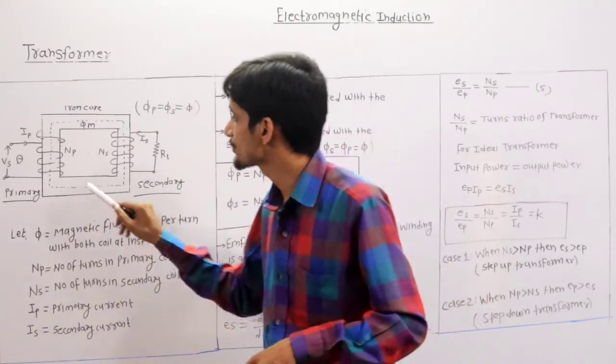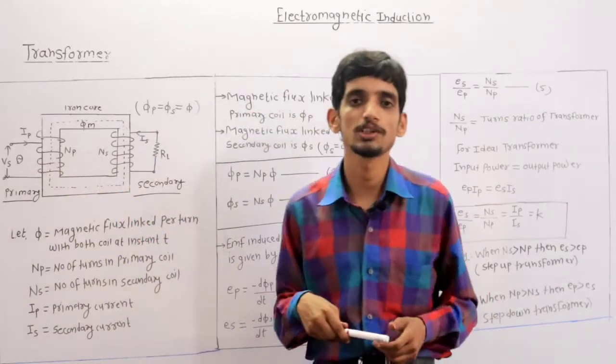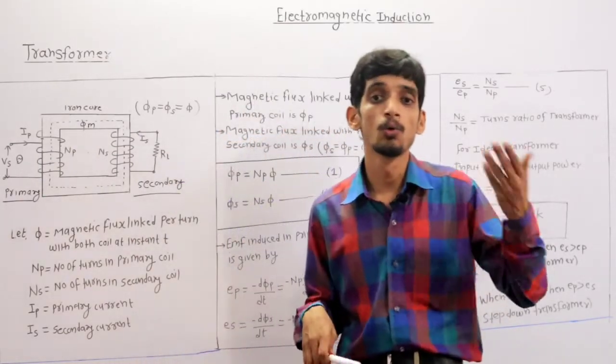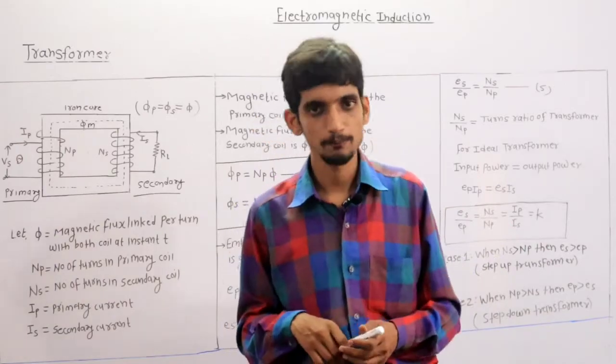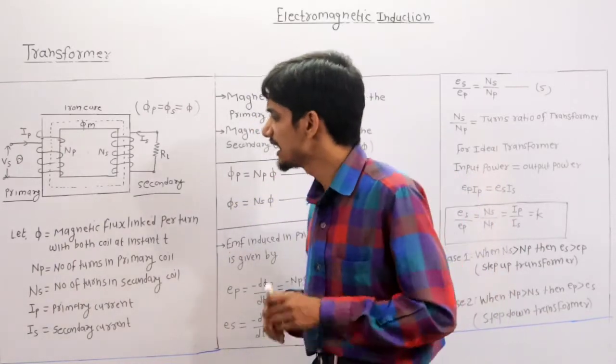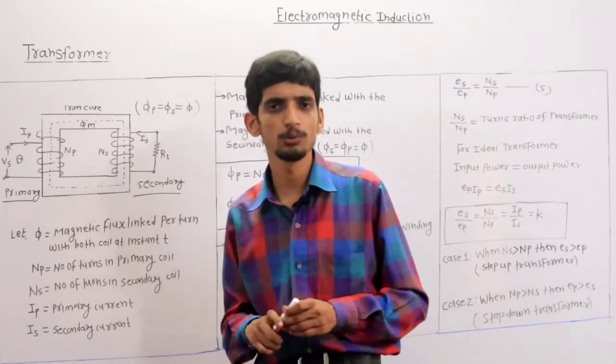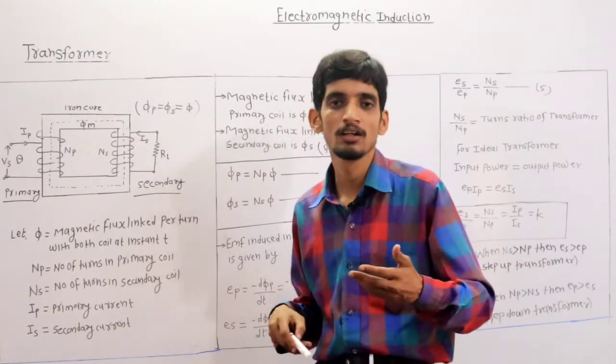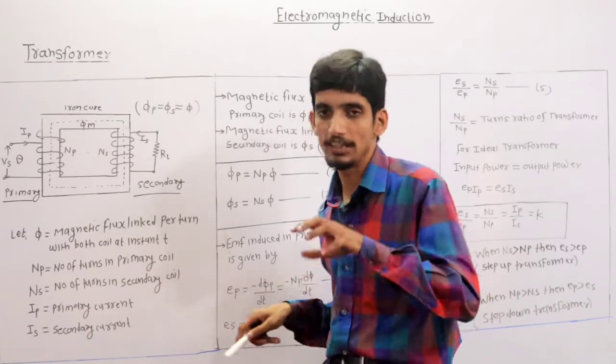and the winding which is connected to the external energy source is called a primary winding, and the winding which is connected to the load is called the secondary winding. Clear? Some terms that we have assumed in this derivation are: phi is the magnetic flux linked with both the coils,